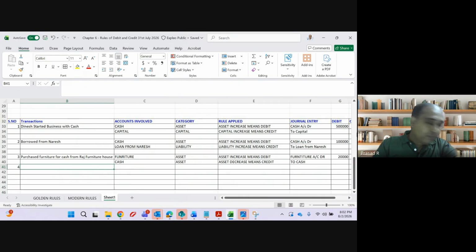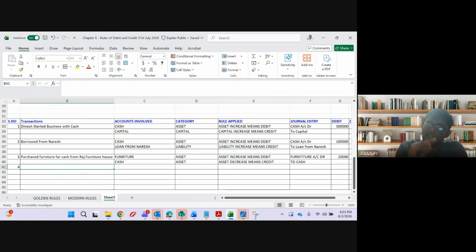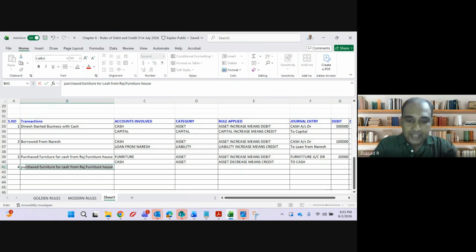Purchase furniture from Delhi Safe. Next entry is purchase furniture from Delhi Safe. Why are they repeating the same entry? Same accounting entry, guys. The furniture and Delhi Safe accounts are involved. Here, it is not a cash purchase, guys. It is a credit purchase.